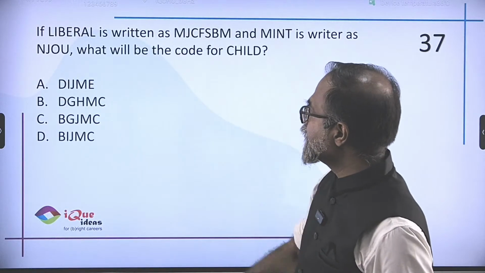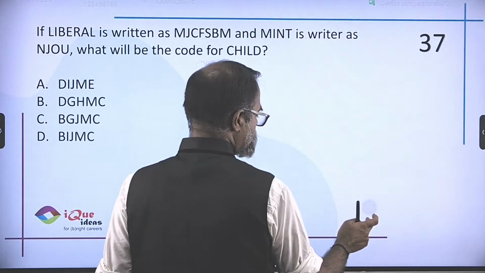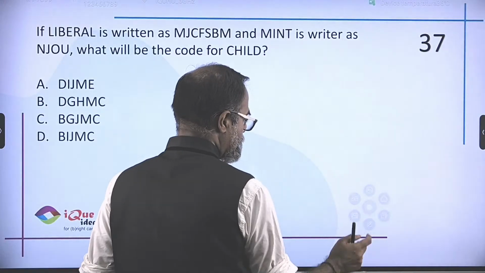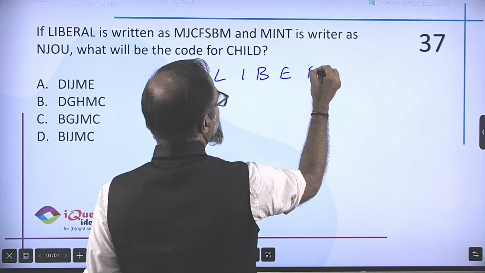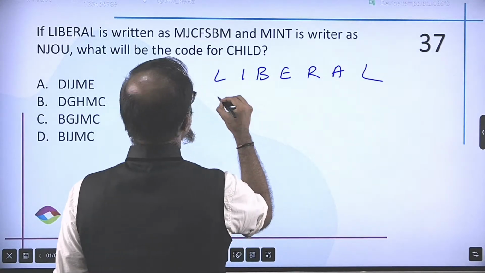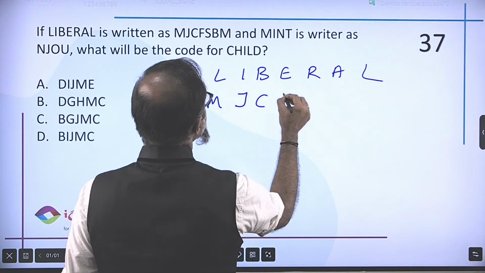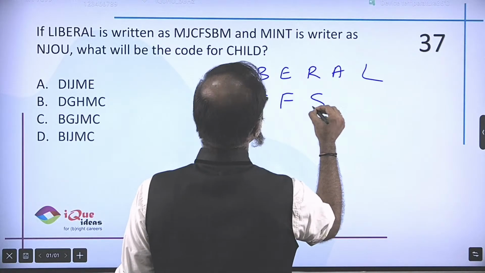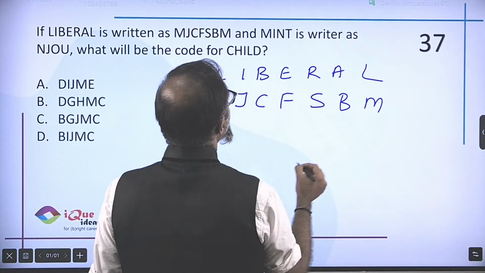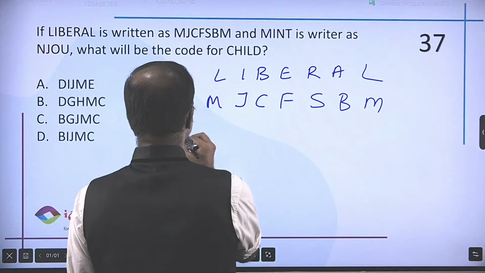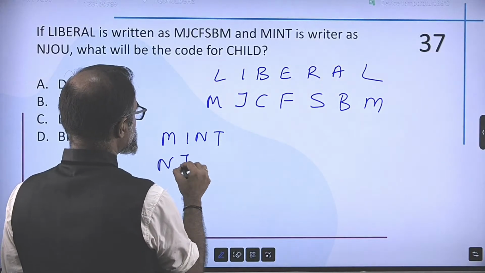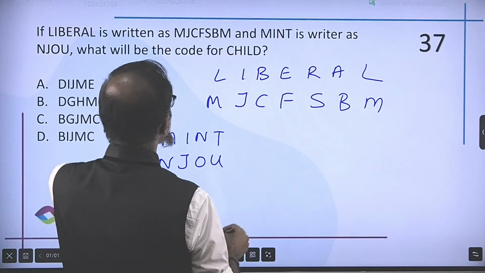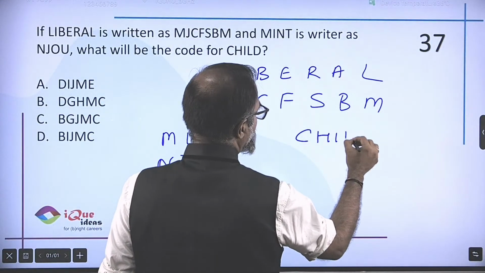Now, liberal is written as MJ something, something, something. Let's identify. Liberal is written as M, J, C, F, S, B and M. And mint is written as NJOU. Then what will be the code for child?